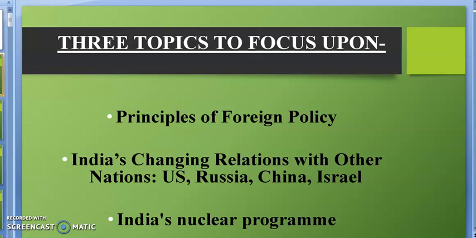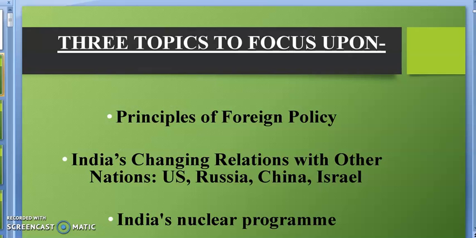We have to focus on these three topics only. These are the principles of India's foreign policy. What are the basic principles of India's foreign policy? Second, we will discuss India's relation with USA, Russia, China and Israel. And third topic, we will discuss India's nuclear program.